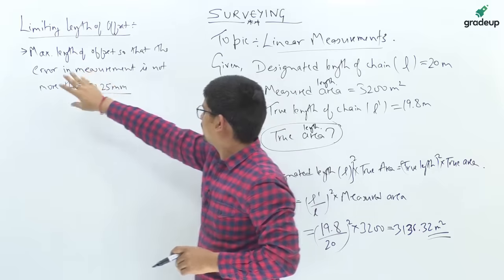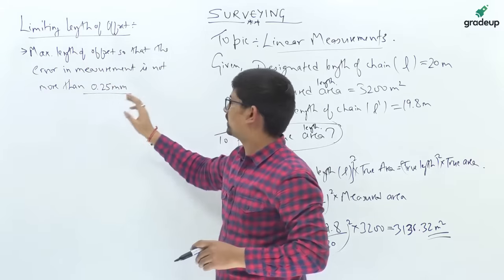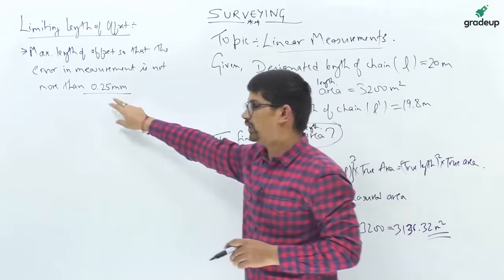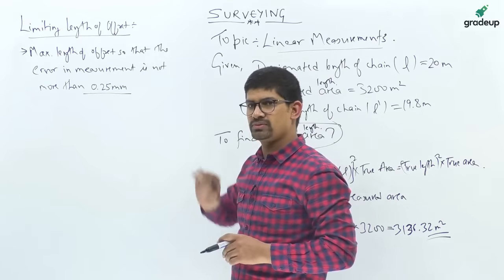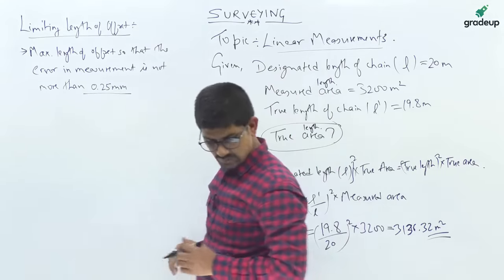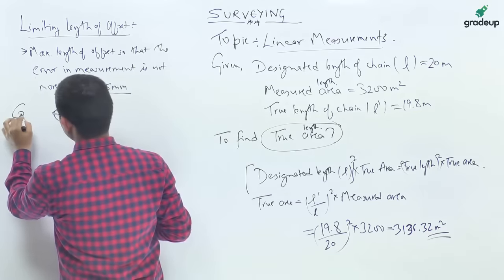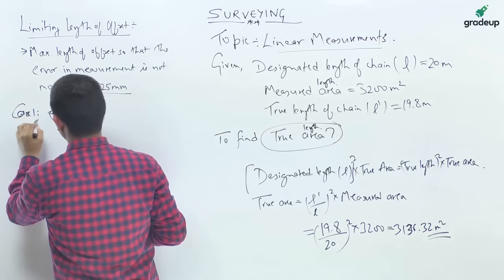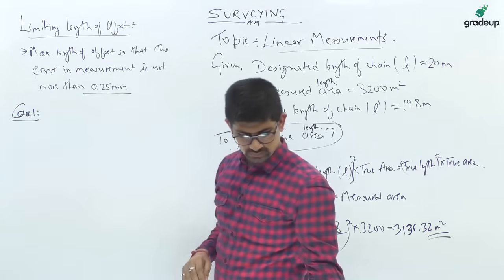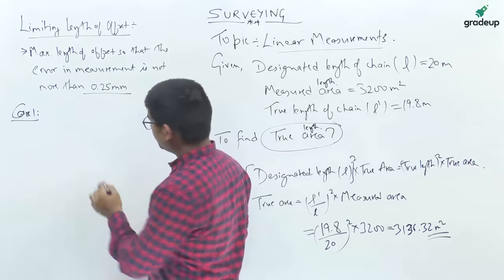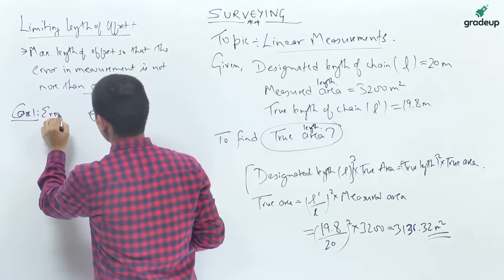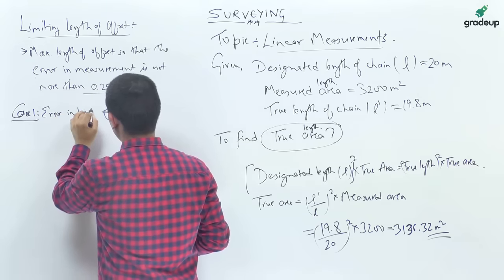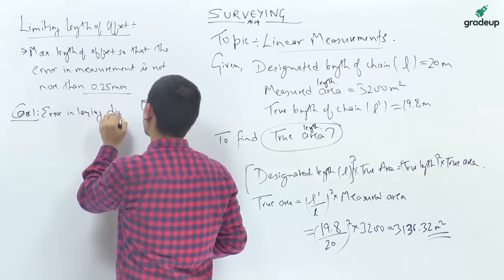Okay, so the maximum length of offset so that the error in measurement is not more than 0.25 mm, that is the maximum value. In this there are two cases. Case 1 is related to direction, when there is error in laying direction.